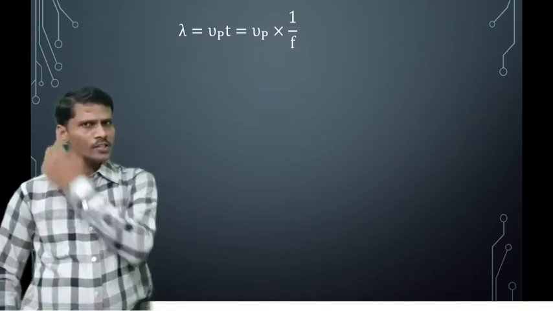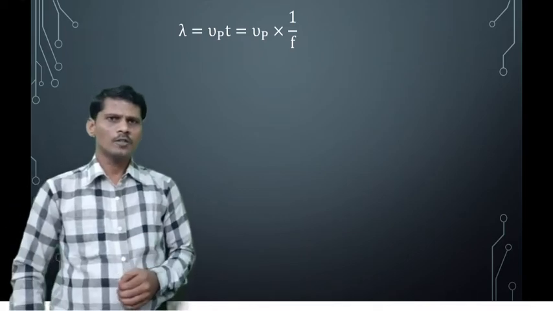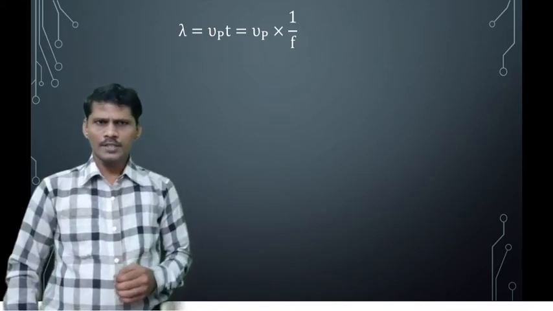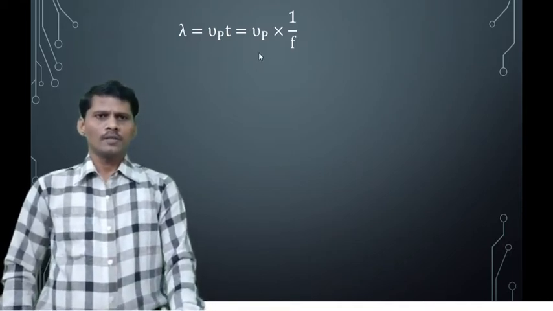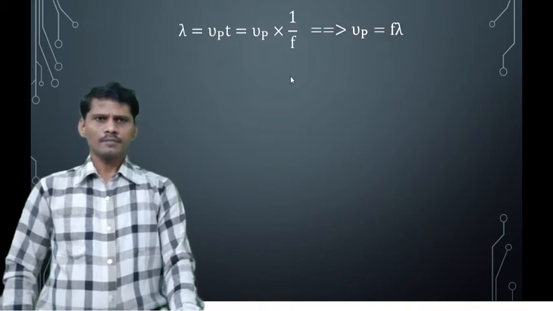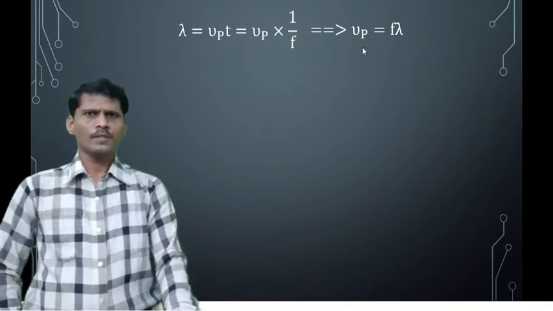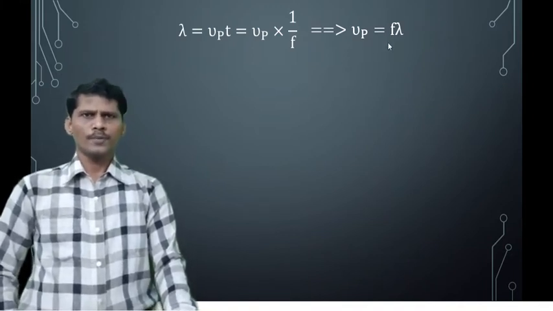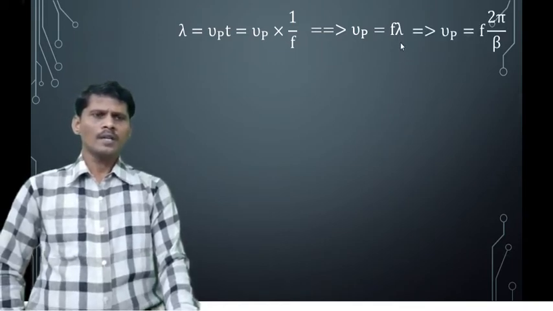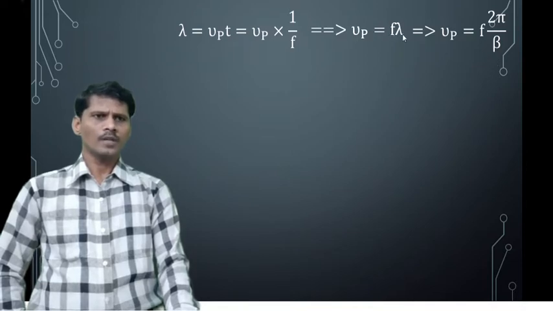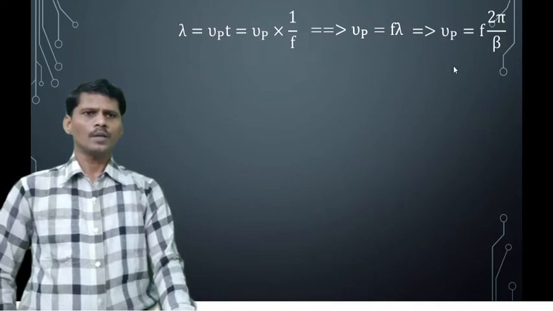The relationship between phase velocity and wavelength is given by wavelength lambda equal to Vp into T. Time is the reciprocal of the frequency, so lambda equals Vp into 1 by F. So the phase velocity Vp is equal to F lambda, where Vp is the phase velocity, F is the frequency and lambda is the wavelength. But wavelength lambda is equal to 2 pi by beta. Substituting this, we get the phase velocity Vp equal to F into 2 pi by beta.